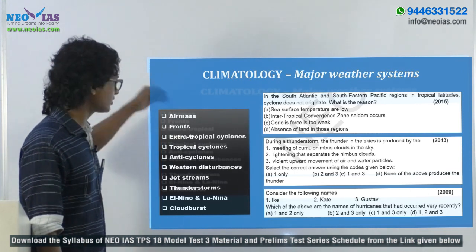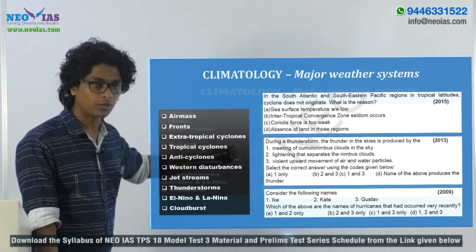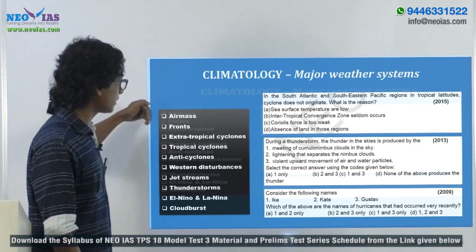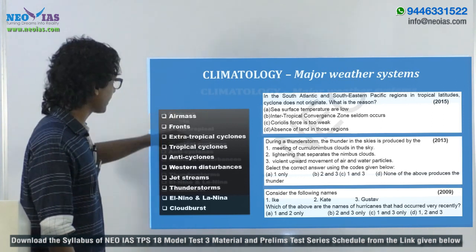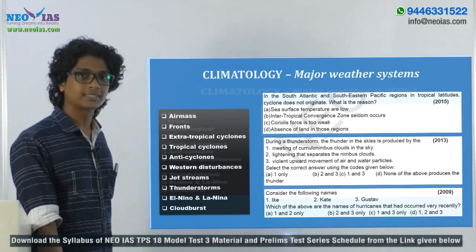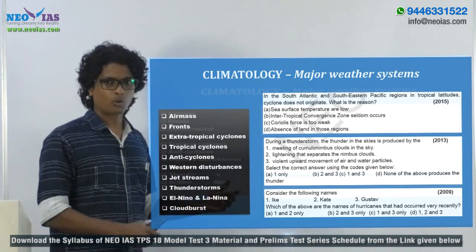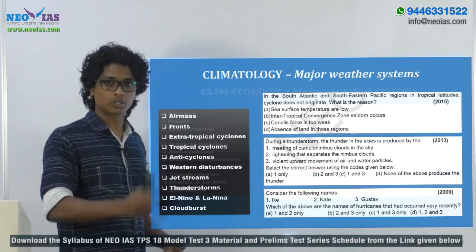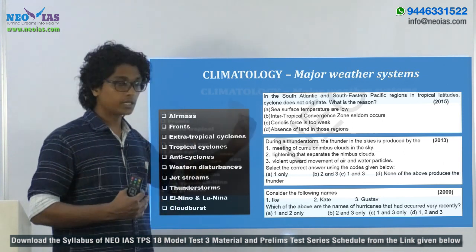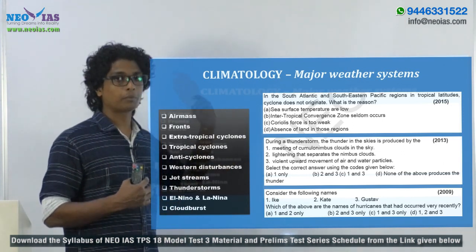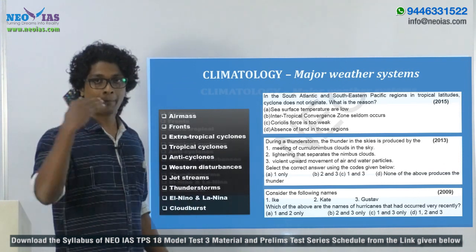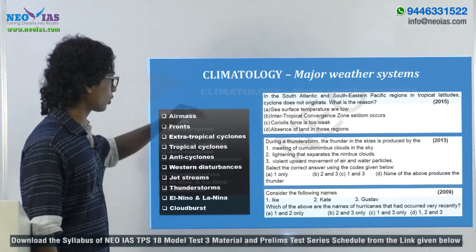And another topic is, since they have already asked a question based on air mass, the related topics are front as well as extratropical cyclones. Okay. Then another one is tropical cyclones. Tropical cyclone as such is a very important topic. We have more than one prelims question as well as 2 mains questions that came from the tropical cyclone.